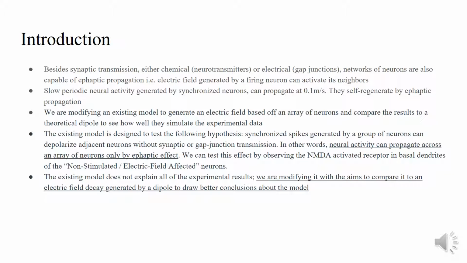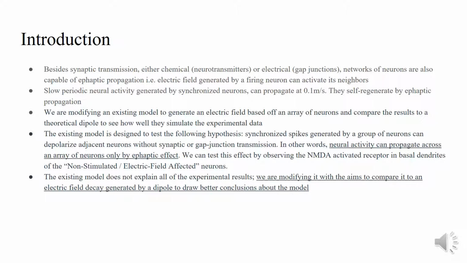Besides synaptic transmission, which is either chemical, such as neurotransmitters, or electrical, which is based on gap junctions that everybody knows about, networks of neurons are also capable of ephaptic propagation. Basically, the electric field generated by a foreign neuron can activate its neighbors. Slow periodic neuroactivities generated by synchronized neurons can propagate at a speed of about 0.1 meters per second, and these activities can self-regenerate by ephaptic propagation.